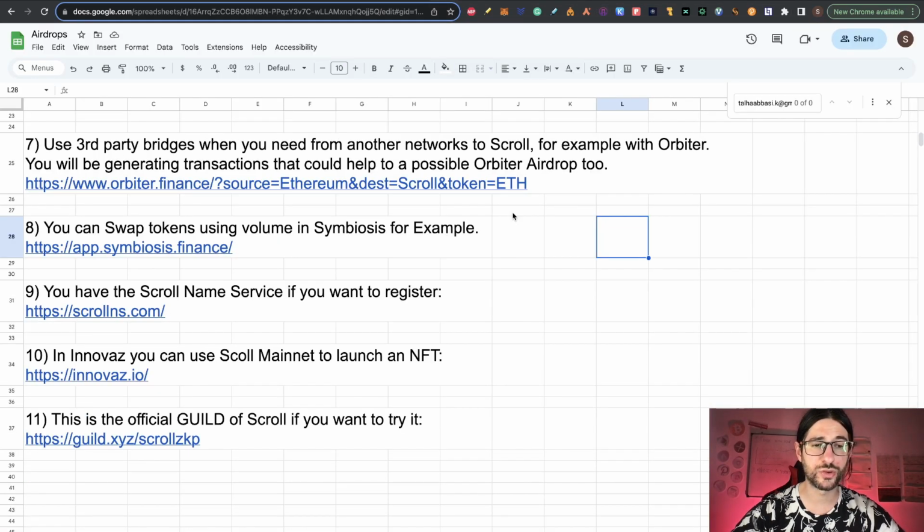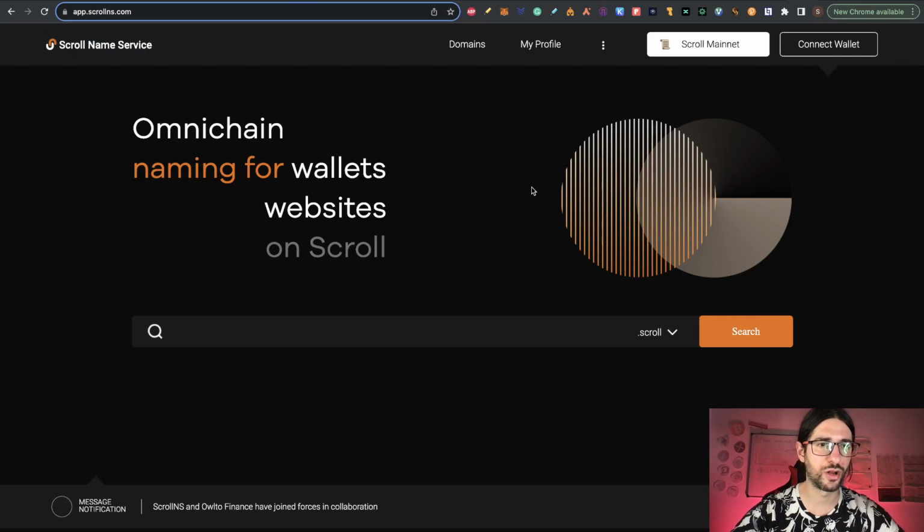Step 9 is that you have the Scroll Name Service if you want to register a domain. So this is the app of Scroll Names. So you just need to select here Scroll Mainnet, connect your wallet, and you can pay and get a Scroll domain like you can see here. So you can search your domain and register it if you want.